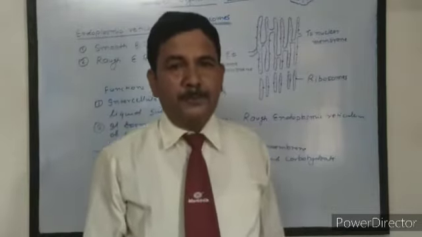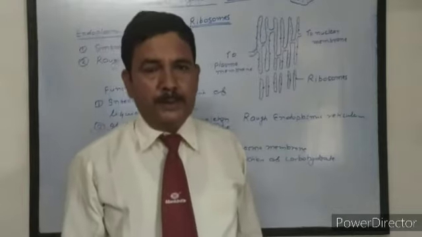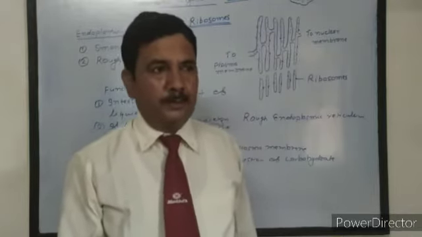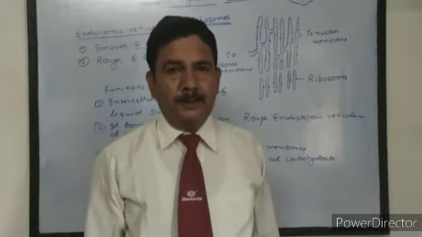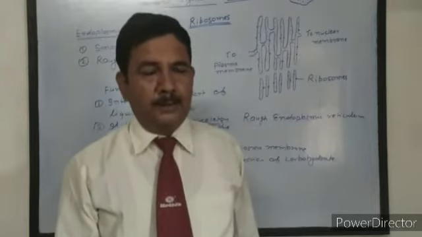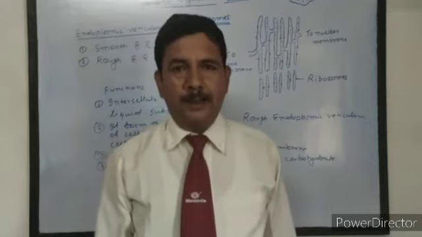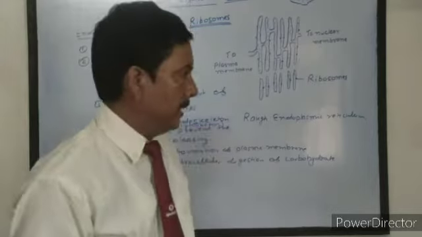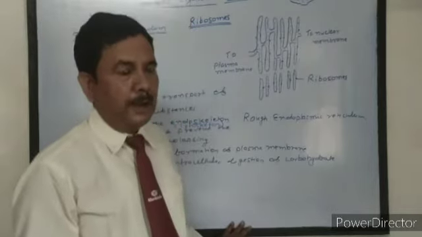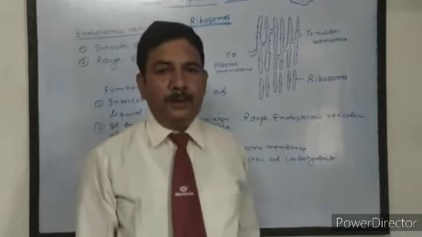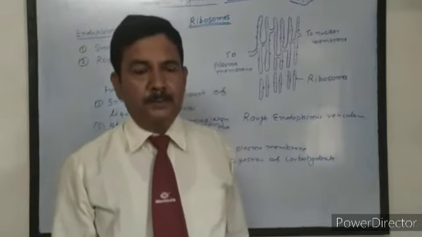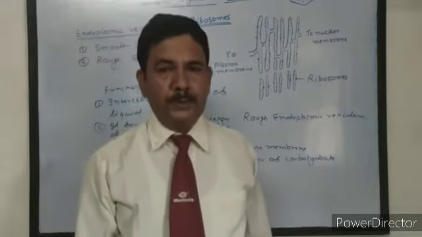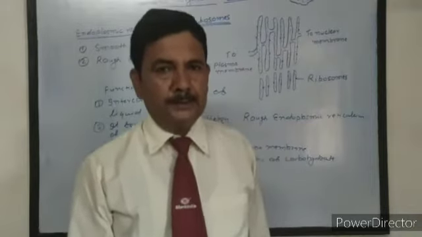The ribosomes are made up of RNA, ribonucleic acid. They are made up of two Svedberg units, either 70S and 40S or 100S and 20S. That means two Svedberg units together form a ribosome. Ribosome is mainly concerned with synthesis of protein. That means ribosomes are the site of protein synthesis, where proteins are synthesized.